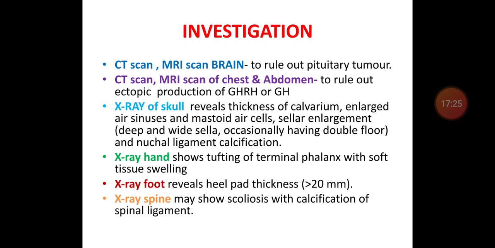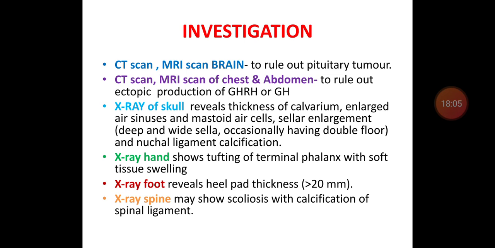Imaging studies are very important in acromegaly patients, especially if you are suspecting pituitary tumors. CT and MRI scan of the brain is to rule out pituitary adenomas. To rule out ectopic production of GHRH or a GH secreting tumor, you have to do MRI and CT of the chest and abdomen. Radiological investigation like X-ray of the skull reveals thickness of the calvarium, enlarged air sinuses and mastoid cells.